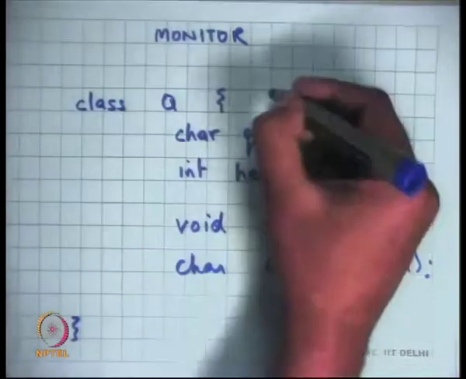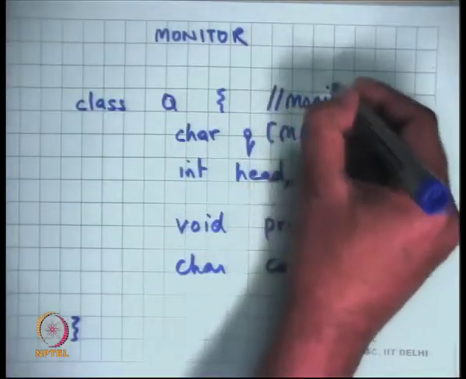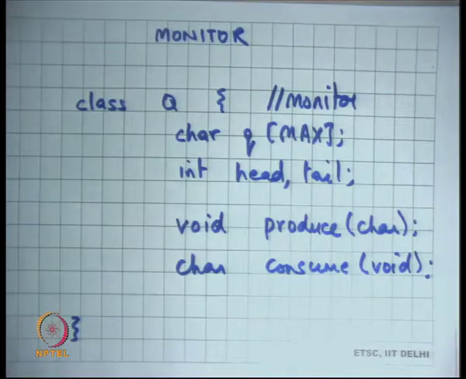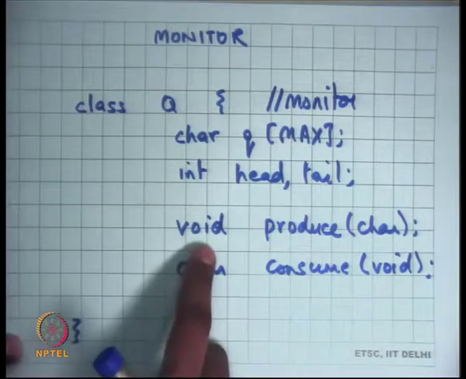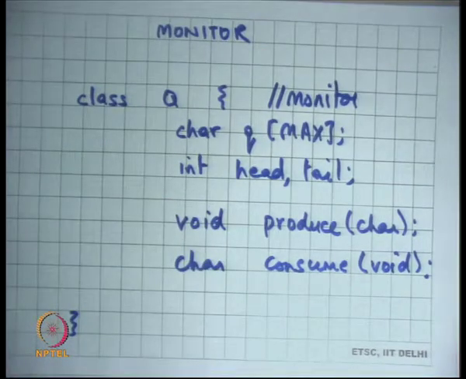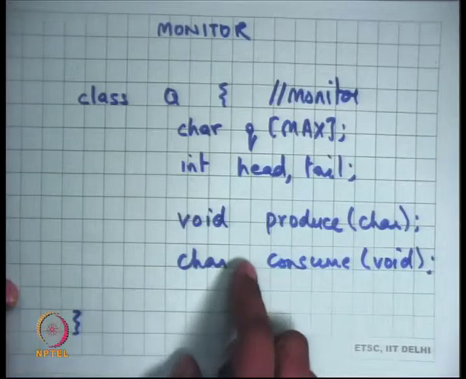So this class is also called a monitor. A class of this type is also called a monitor, and the idea is that only one thread will be inside the monitor at any time. So it's a language that provides you a construct to define mutual exclusion. So far we had been defining mutual exclusion using our own data type called lock. Now here is a higher level abstraction provided by the language, which allows you to basically say that these functions need to execute in a mutually exclusive way.